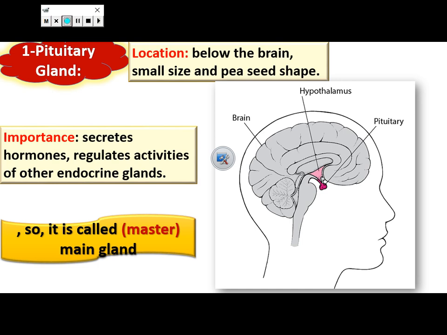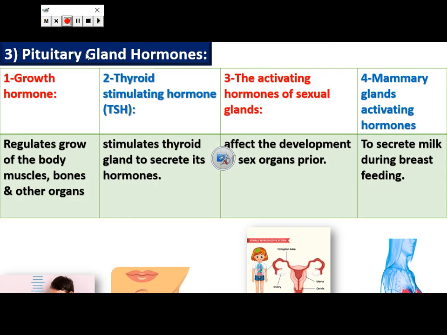It is the most important gland in our body, so it is called the master gland, or main gland, because it secretes hormones that regulate the activity of other endocrine glands. The pituitary gland secretes many hormones, such as growth hormone, which is responsible for and regulates the growth of the body muscles and bones. So, the first hormone secreted by the pituitary gland is growth hormone, which is responsible for the growth of muscles and bone and other organs.